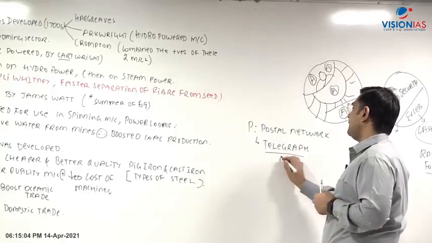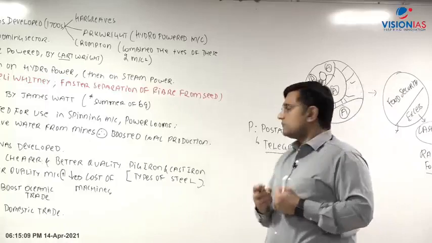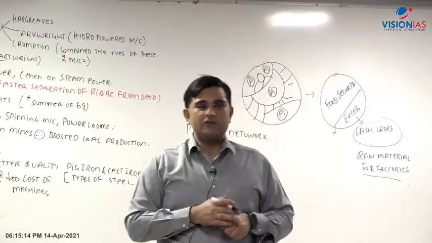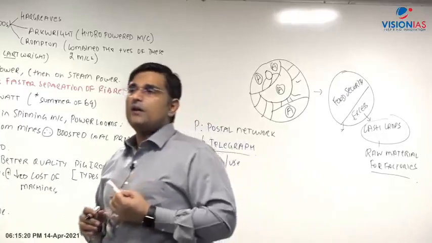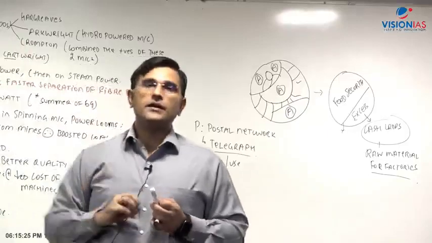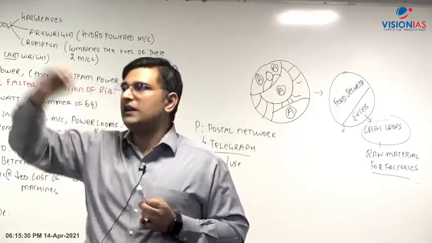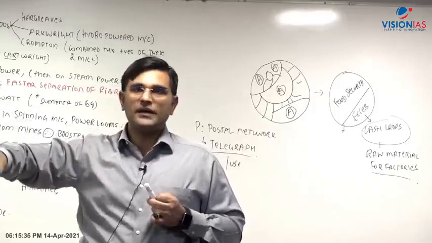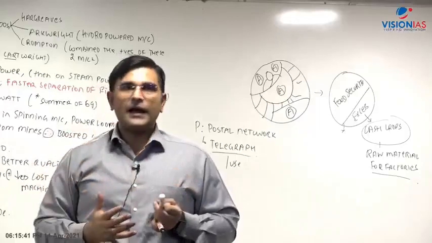And what is the utility or the use? Basically, with the help of your telegraph, faster decision making can take place in the case of businesses. So faster business interaction can take place, faster business transactions can take place. For example, if I send one of my subordinates to an area, saying go there and see what the land is like, go there, see the land, whether we should acquire that land or not. Maybe that person will take 10 days to go, then 10 days to come back, then after 20 days I'll be able to analyze and take a decision.